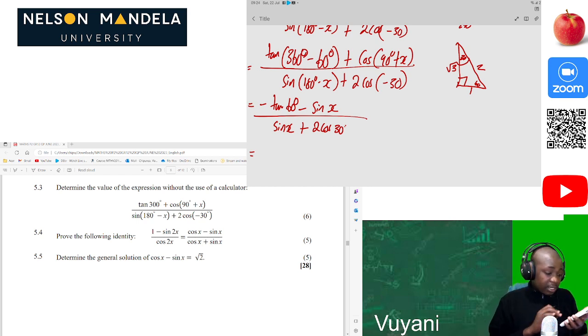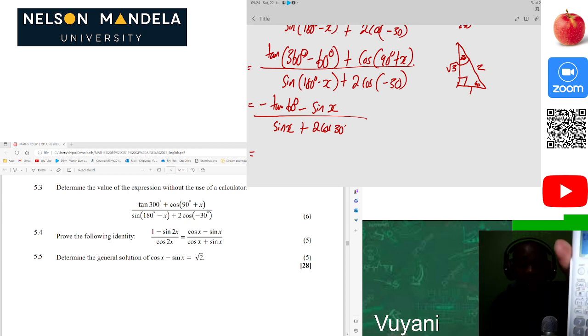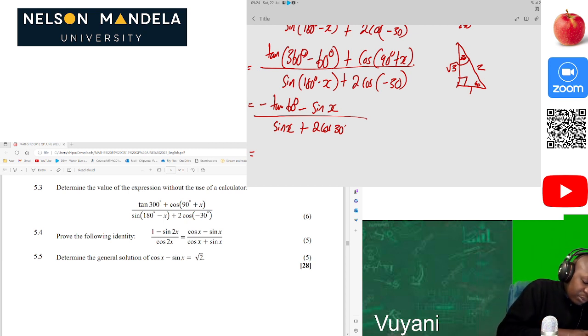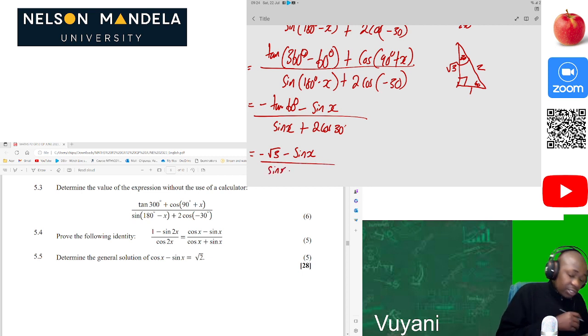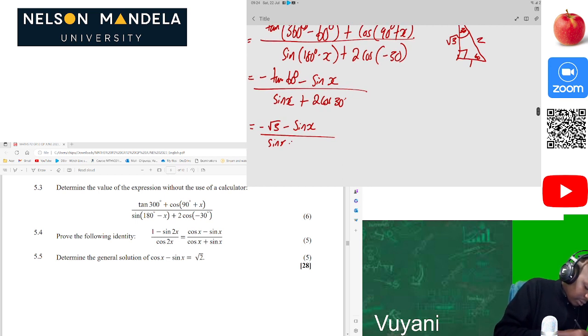So tan of 60, according to your calculator, is just root 3, which is going to be perfect. But when we say tan 30, you're going to have root 3 over 3, which is wrong, because when you use this, it should be 1 over root 3. So in this instance, we have our negative root 3 minus sine of x divided by sine x. Then what is cos of 30? Cos of 30 will be 1 over root 3. Okay, so plus 2 times 1 over root 3.